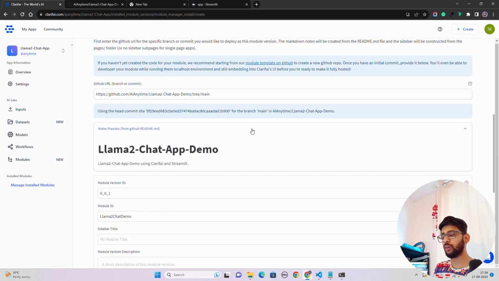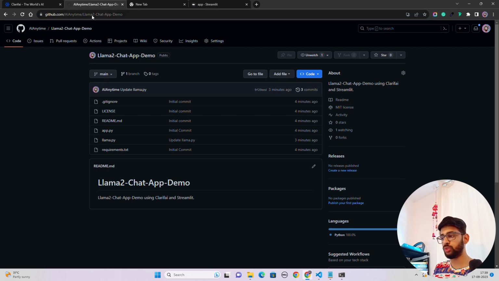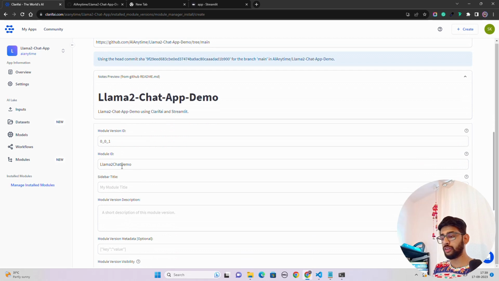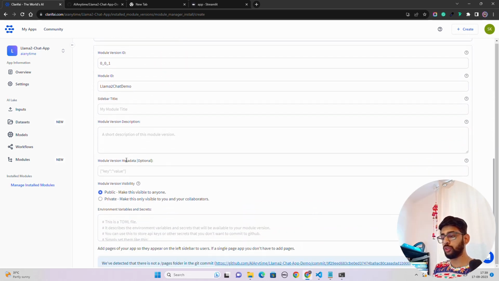You can also click on that to preview. So you can see it fetches the readme from there. Okay, on that Streamlit app that we have, you can see Llama 2 chat app demo using Clarifai and Streamlit. Then it has a version ID 1 because we are doing it for the first time. It has some module version description. Maybe we can give some description here, guys.